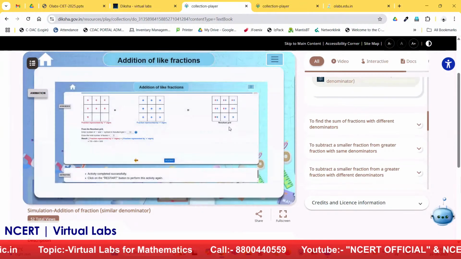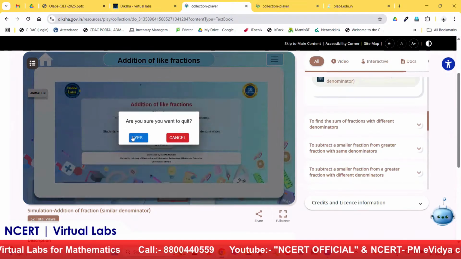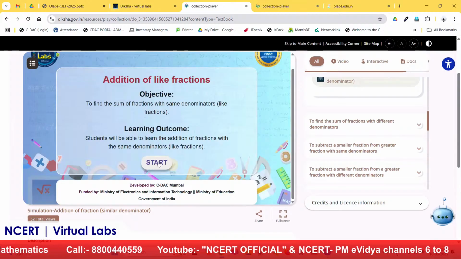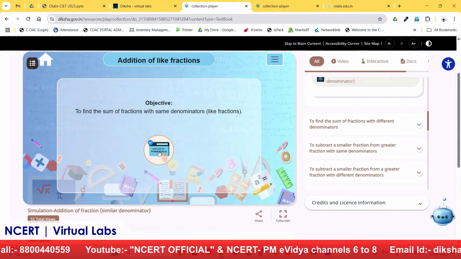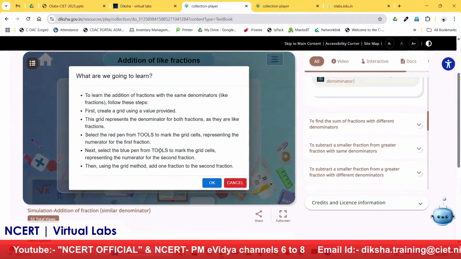Now I will go to the lab. How do I go to the lab? I have to click on the home button, and I am again on my home page. I will click on start and then click on let's go to workbench. The workbench is the area where the student has to perform the experiment.